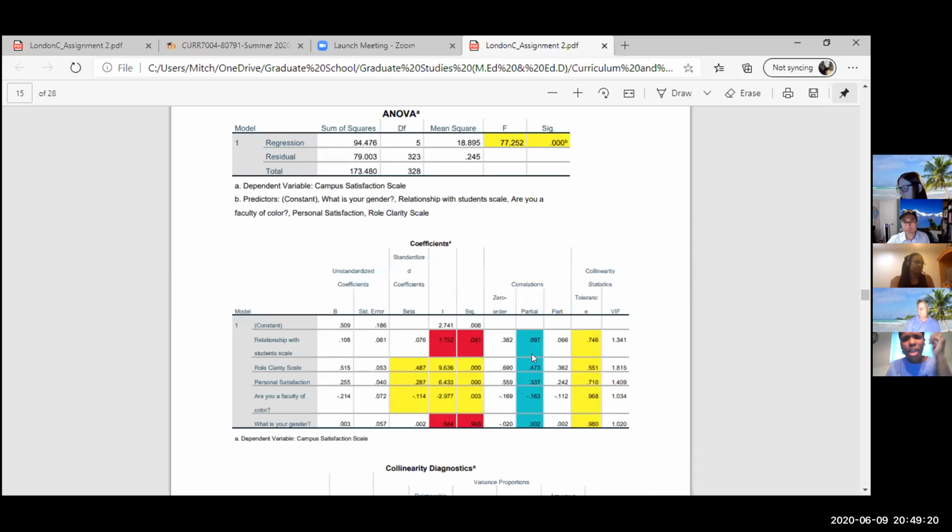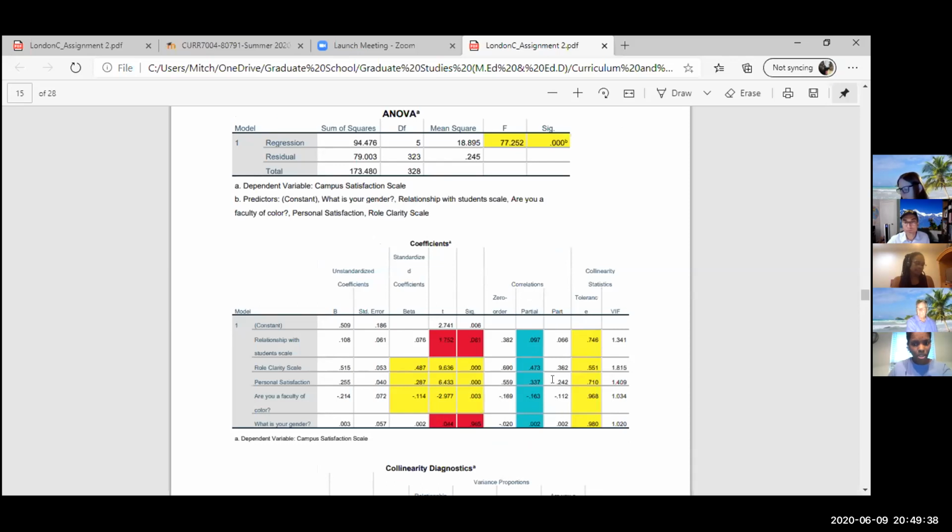Now, our book said that under this correlations part here, we would take the partial value and square it in order to determine what the unique variance is for each variable. The video that we looked at said that we would look at the part value and square it.